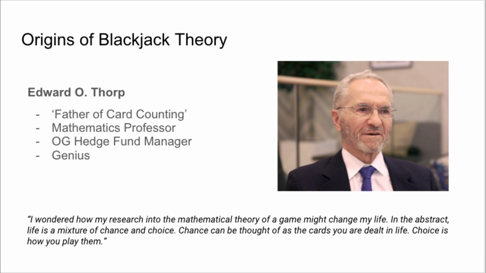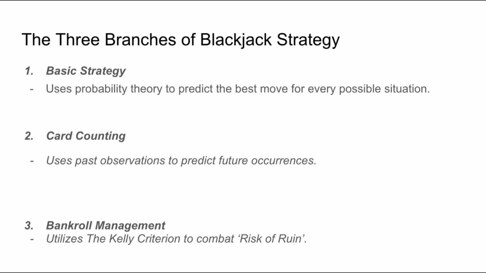So the first person to really take a mathematical approach to blackjack was a Chicago native named Edward Thorp. Mr. Thorp was a mathematics professor turned professional gambler turned hedge fund manager. And if anyone is interested in not only blackjack, but also finance and or statistics, I highly recommend checking out his books and interviews. And with the work of Mr. Thorp and countless others, three main branches of blackjack theory have emerged.